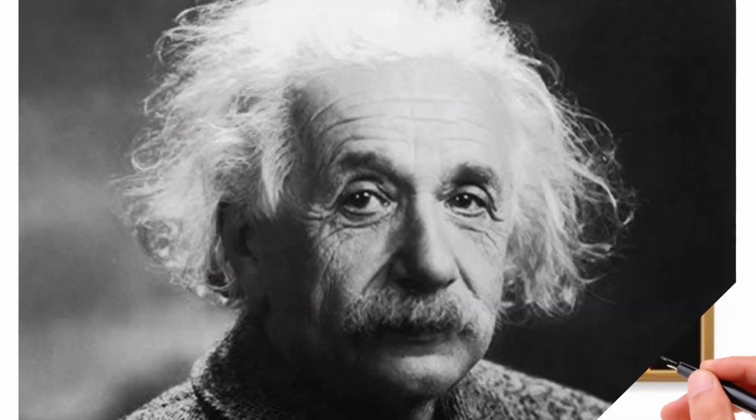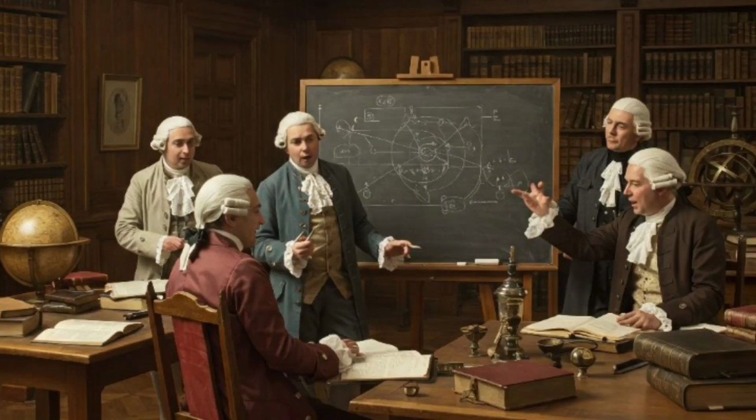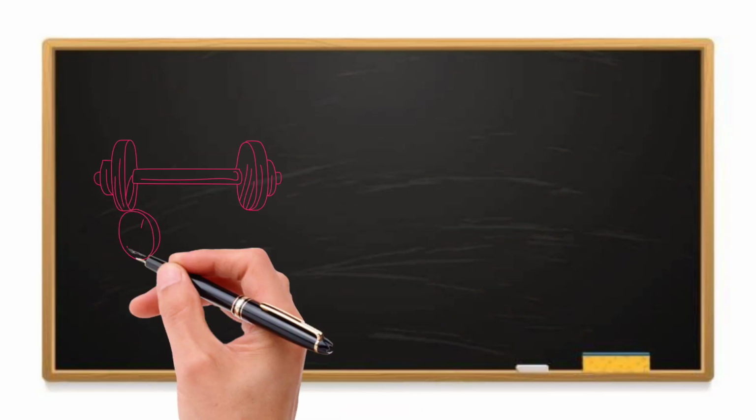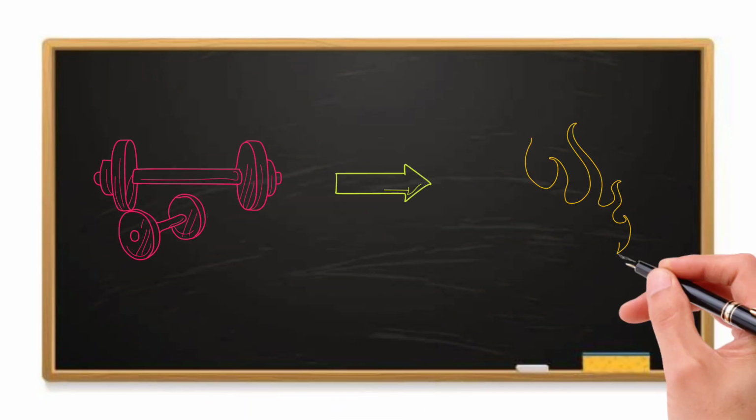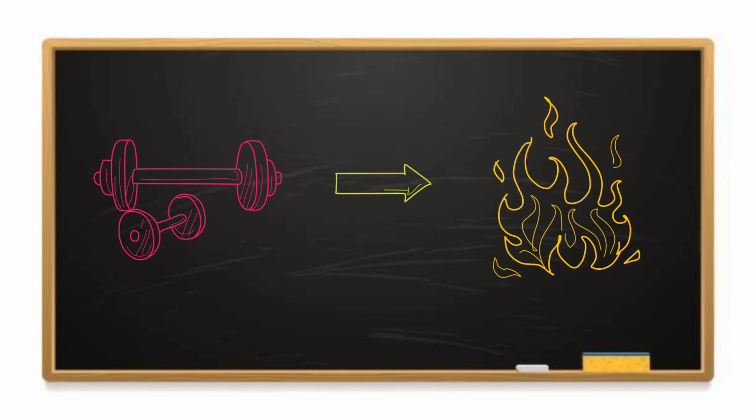Before Einstein, scientists believed mass and energy were completely separate. The idea that mass could transform into pure energy? Absurd. But back then, physics had some major gaps.